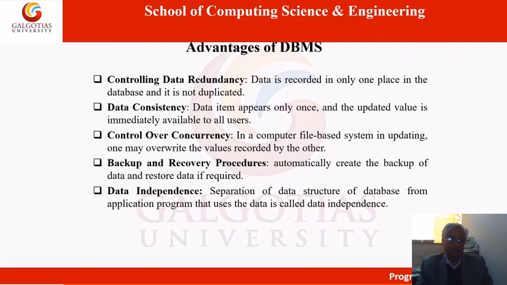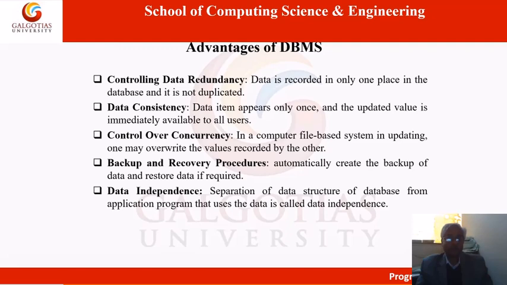So in this DBMS system, concurrency is allowed. Different people can work on the same data at their own places. So this overwriting is not necessary here.